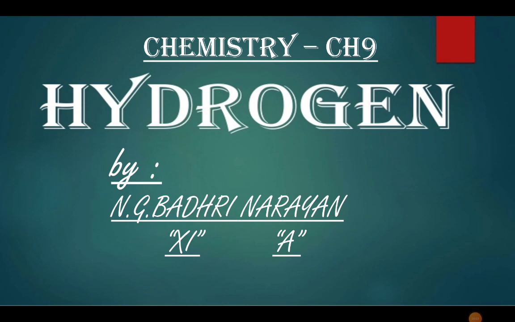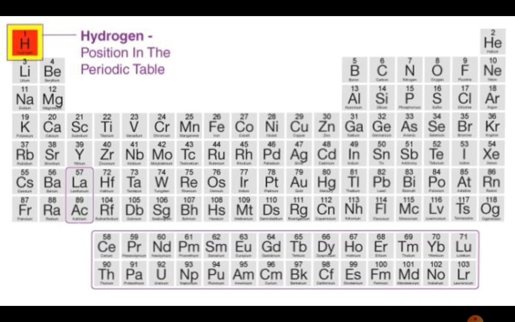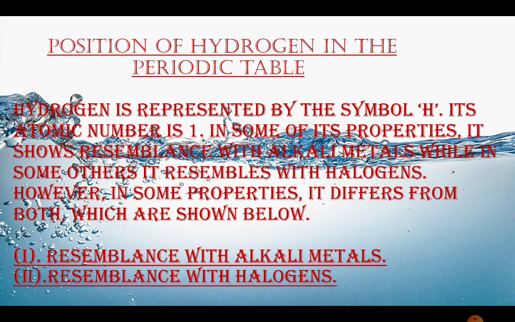I am going to speak on the topic position of hydrogen in the periodic table from chapter 9, Hydrogen. Position of hydrogen in the periodic table. Hydrogen is represented by the symbol H. Its atomic number is 1. In some of its properties, it shows resemblance with alkali metals, while in some others, it resembles halogens. However, in some properties, it differs from both, which are shown below.